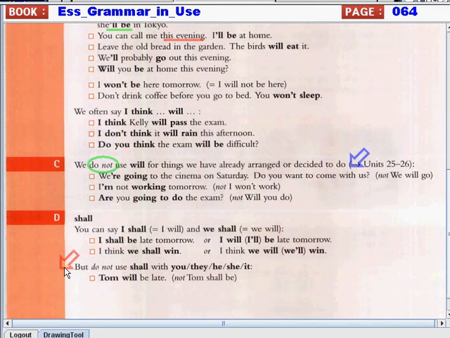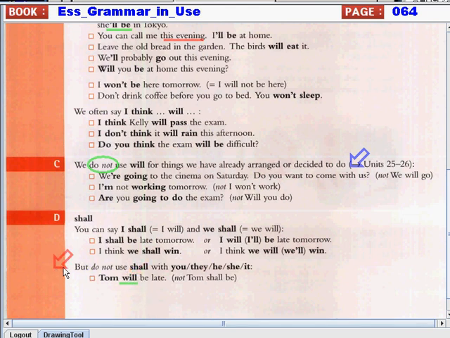But remember, do not use shall with you, they, he, she, it. Instead, we should only use will. Like Tom will be late, not Tom shall be late. So, if we're talking about the second or the third person, we use will.